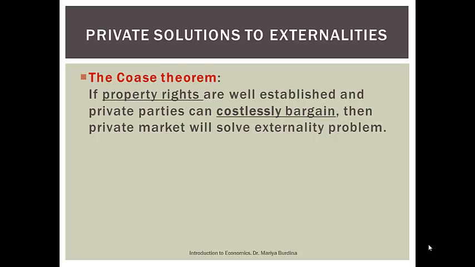The Coase theorem, named after its creator, a guy who also received the Nobel Prize for it, said that if property rights are well established and private parties can costlessly bargain, then the private market will solve the externality problem. So given certain assumptions, such as being able to establish property rights and being able to costlessly bargain, we don't need any government intervention. The market will resolve the externality problem on its own.